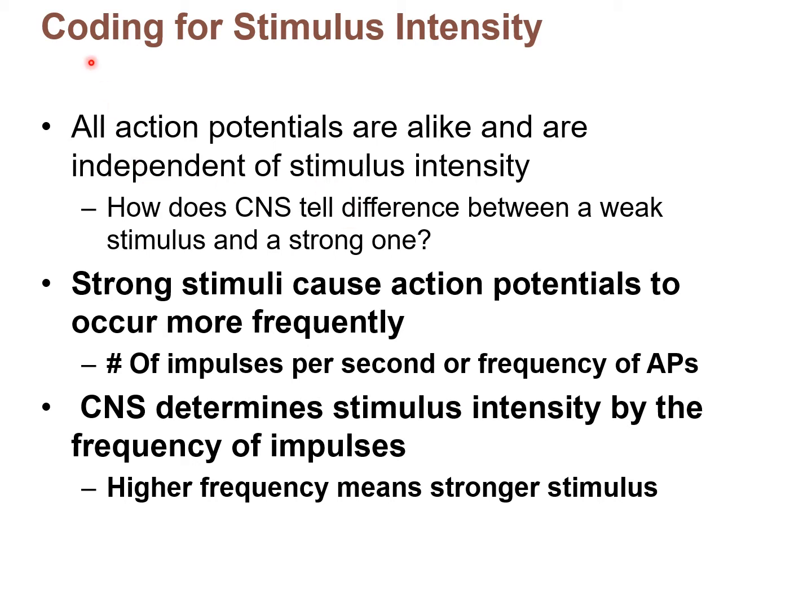Another way to ask that: how do you code for a stimulus? How does the brain know there's a stronger stimulus or a weaker stimulus? The answer is frequency. You have more action potentials or fewer action potentials in a given period of time. So a higher frequency of action potentials means a stronger stimulus. This is hard to picture with words, so let's look at the picture on the next slide.